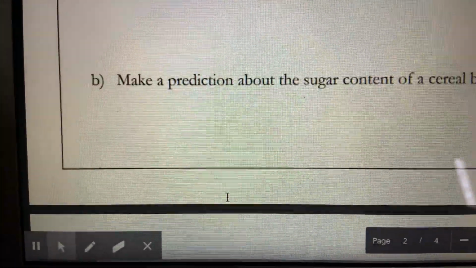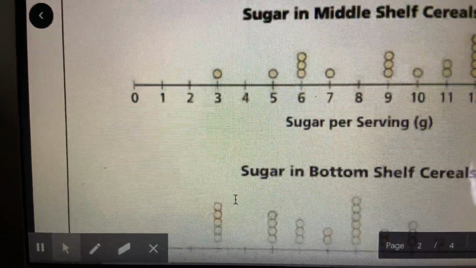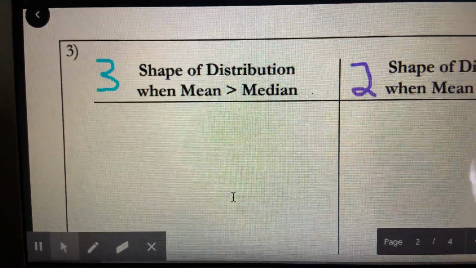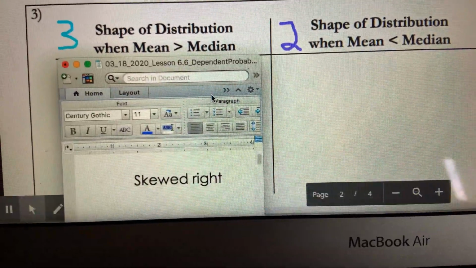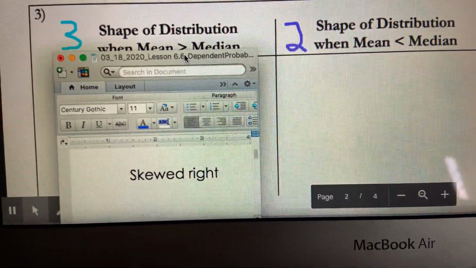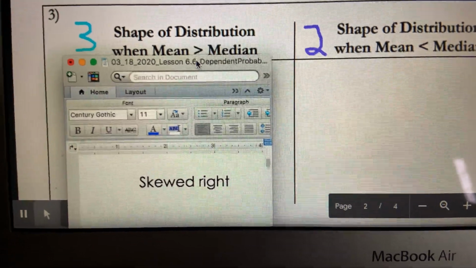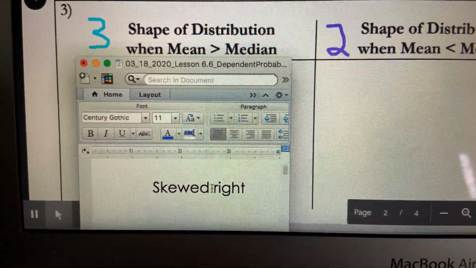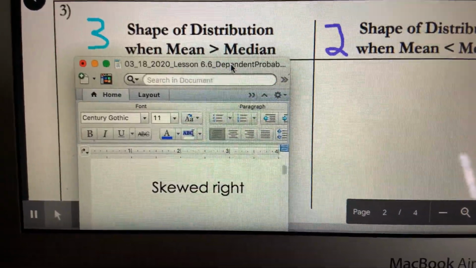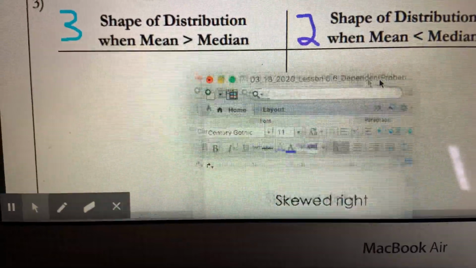And what we call that, I'm going to scroll back down, and you're going to write this right down in your notes, is, there we go. And we say that that's skewed to the right. When I get that tail to the right, that means it's skewed right. So distribution 3 is skewed to the right because the mean is greater than the median. All right, let's move this over.